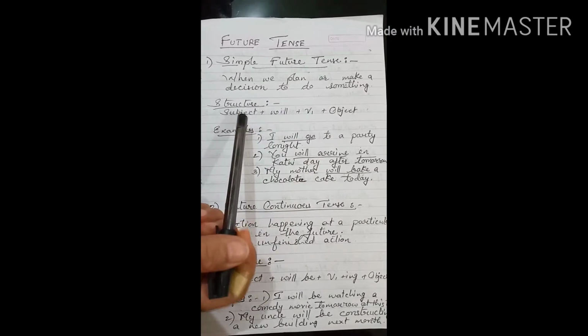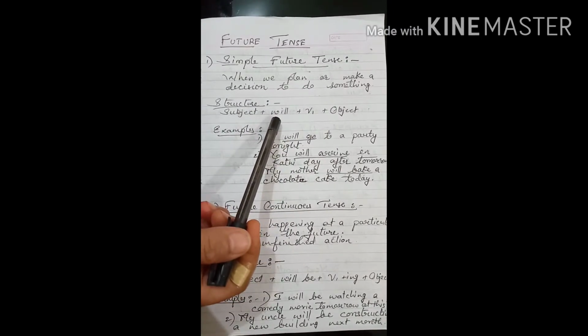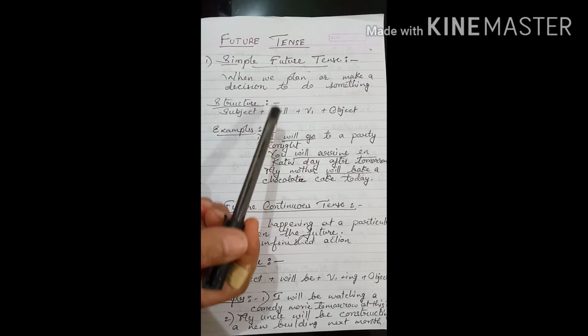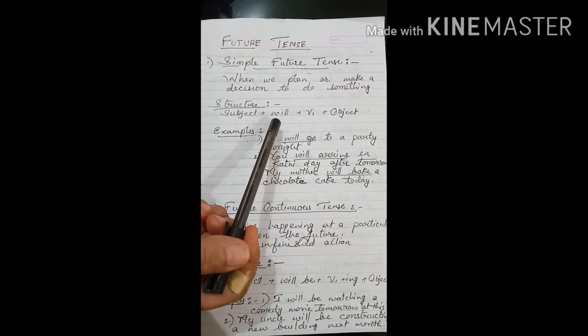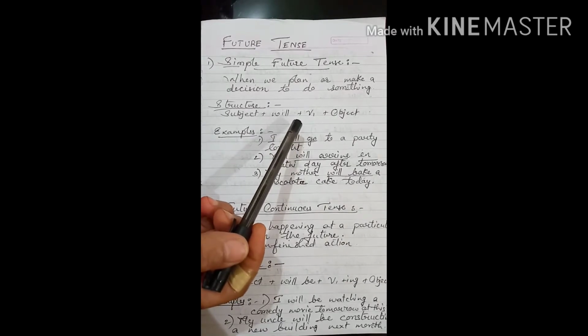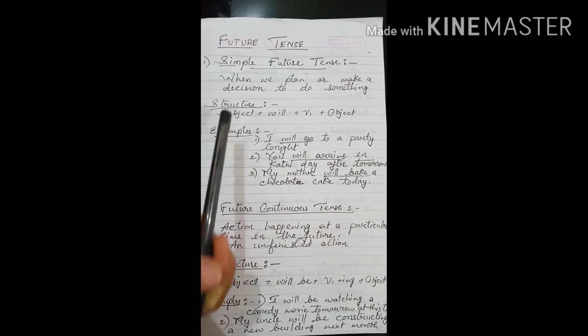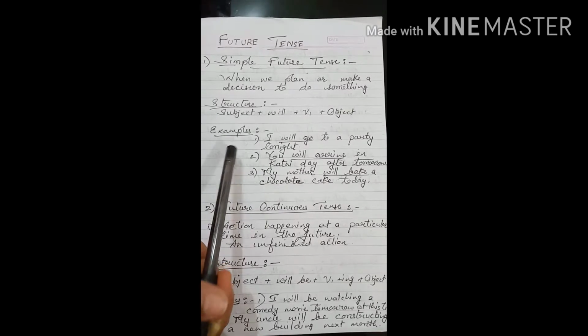So children, you have seen that we are making use of will. That is the new thing that we will do in future tense, and in all the four tense forms we'll make use of will with different combinations. You will understand this better with the help of some examples.